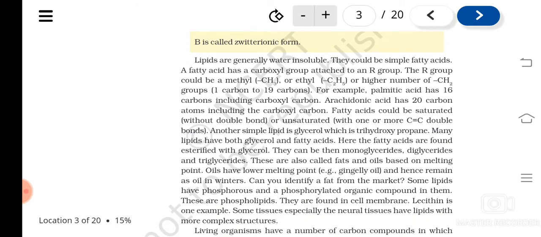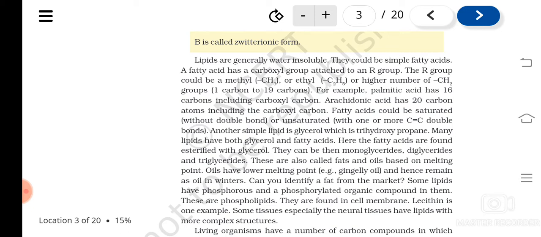Another simple lipid is glycerol. Actually, it is trihydroxypropane. Many lipids have both glycerol and fatty acids, and in them the fatty acids are esterified with glycerol. They get esterified between the COOH group and the OH group. An esterification reaction takes place and they can produce monoglycerides, diglycerides, and triglycerides.